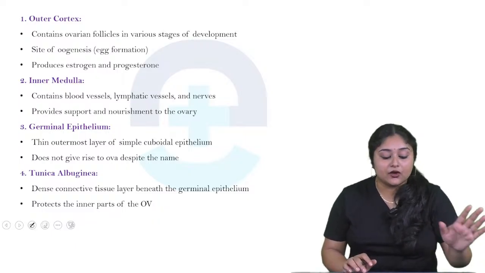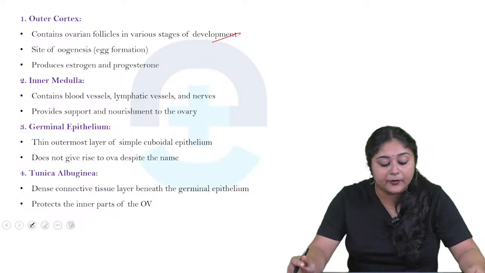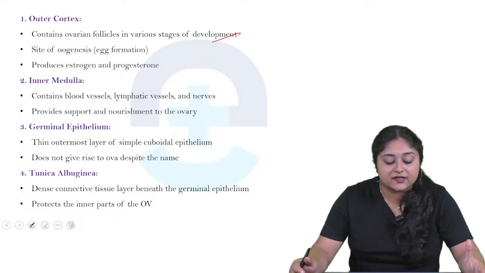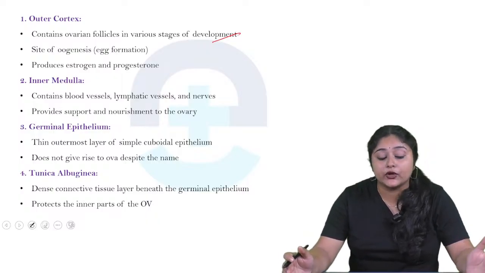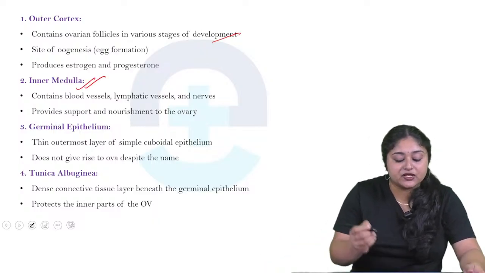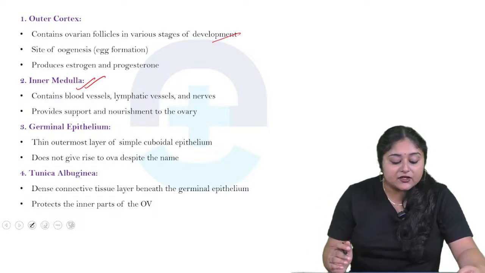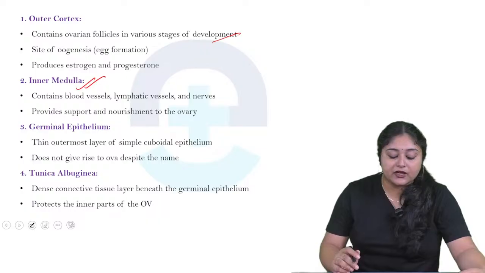So see the outer cortex, it mainly contains the ovarian follicles at various stages of development. It's the main site of oogenesis, or egg formation, and it also produces estrogen and progesterone. Now come to the inner medulla, which mainly contains blood vessels, lymphatic vessels as well as nerves, and it also provides support and nourishment to the ovary.